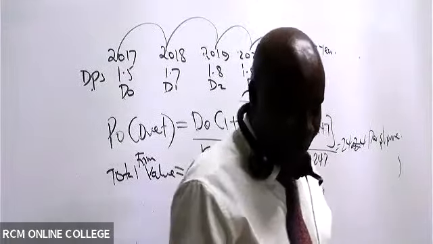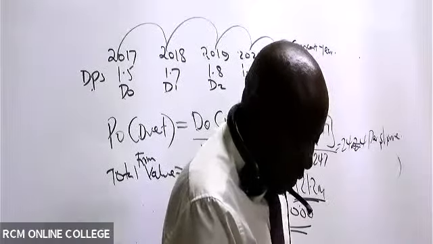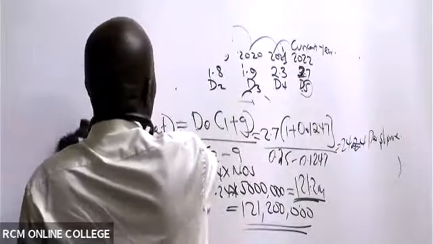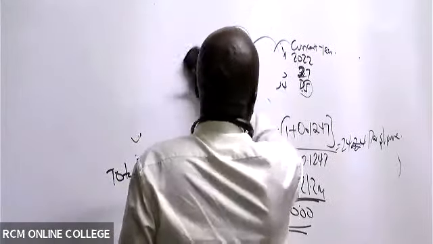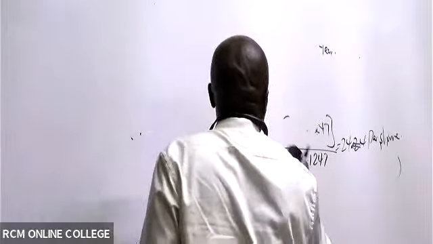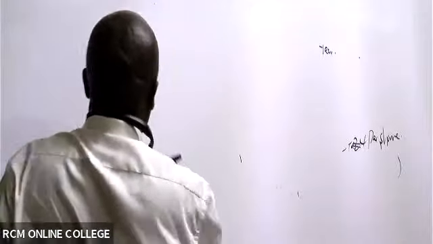So this is really a very easy question, easy peasy. I gave you enough time to do it. So in terms of free cash flows, what do we have here?